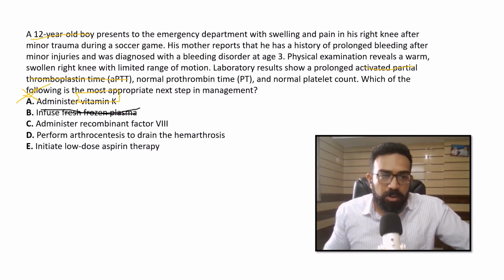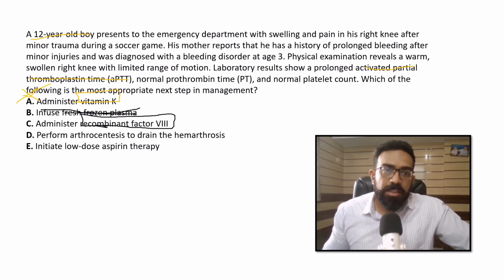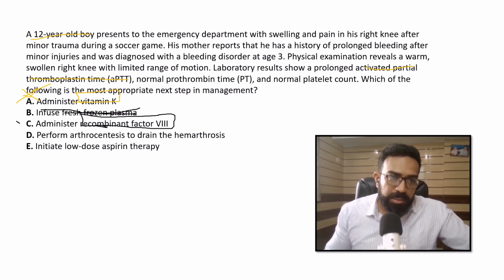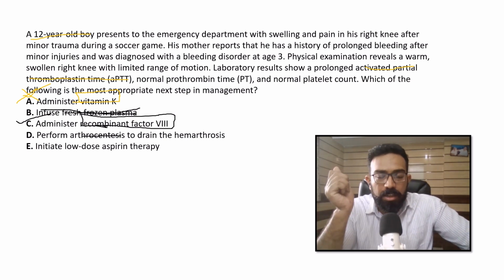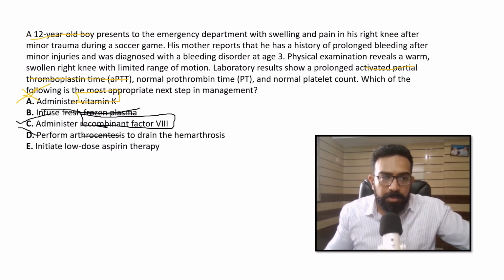Now, administer recombinant factor 8. If you remember your clotting cycle, factor 8 comes in the intrinsic pathway. So this can be the right answer. And perform arthrocentesis. Arthrocentesis will drain the bleeding, swollen joint when the swelling is caused by a hematoma from trauma. But the primary problem is not trauma. The primary problem is the bleeding disorder. So arthrocentesis is not helpful.